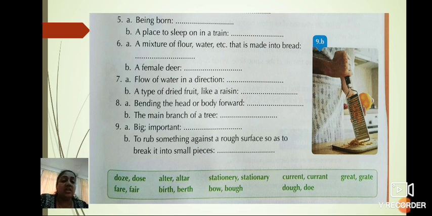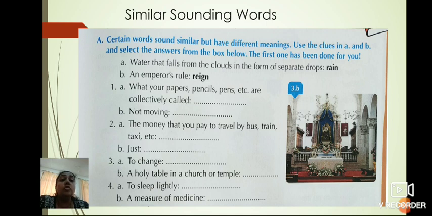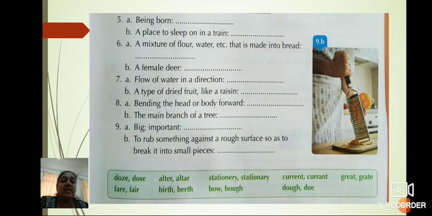S-T-A-T-I-O-N-E-R-Y, stationery, the first one. And the thing which is not moving, what do we call it? Stationary. But the spelling is S-T-A-T-I-O-N-A-R-Y. Understood? Yes.